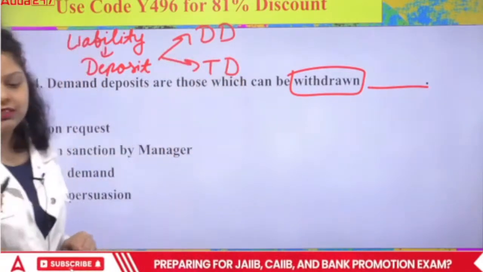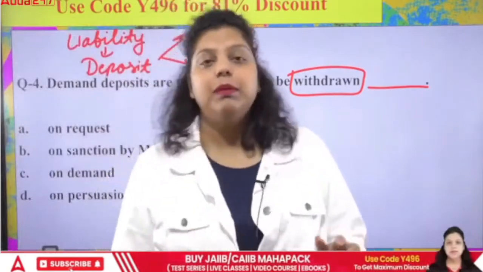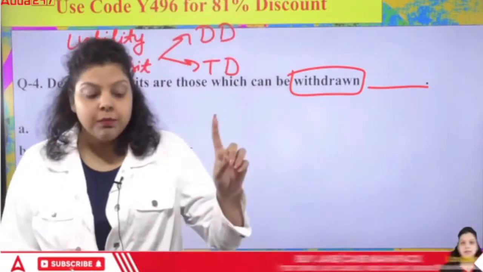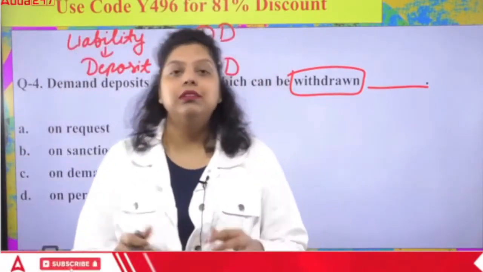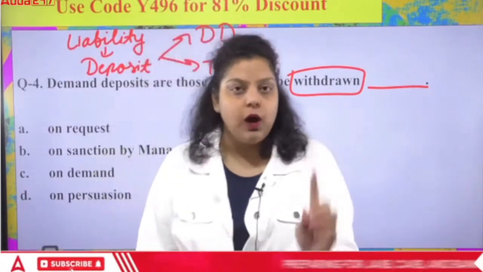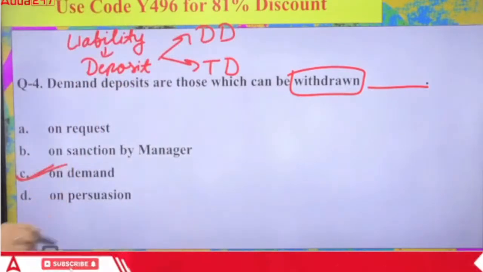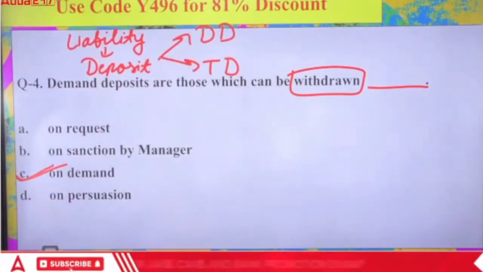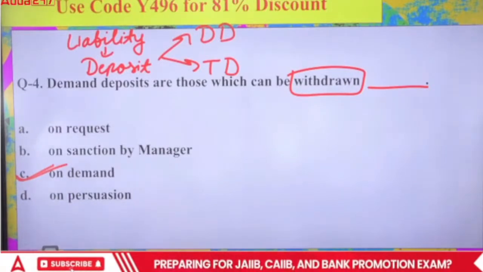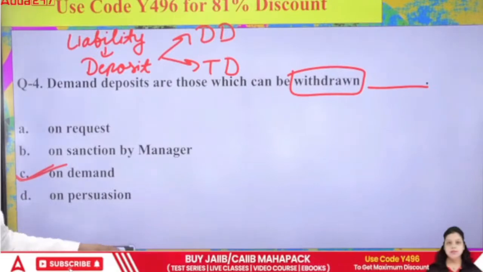The demand deposit is a type of deposit which can be withdrawn or deposited by the customer on their own demand. But the term deposit is a type of deposit in which the customer will be able to get the money after a certain maturity period only. So the right answer will be C, that is on demand. On demand, it will be allowed to the customer that they can withdraw the money. So the right answer is C.